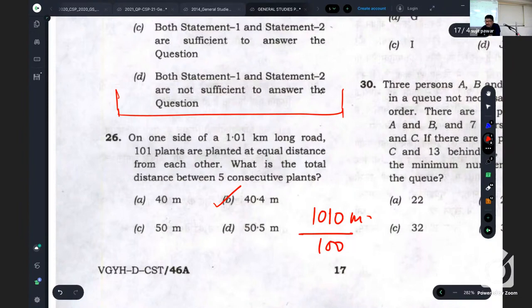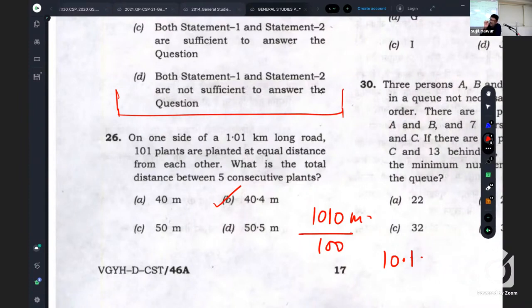Equal intervals are 100 because there are 101 plants. So each interval is of how many? 10.1 meters. That means the distance between any two consecutive plants is 10.1.